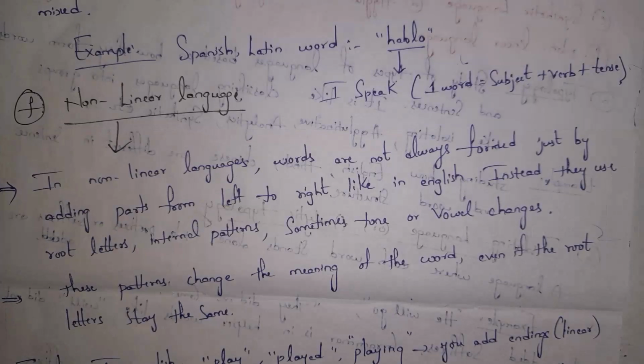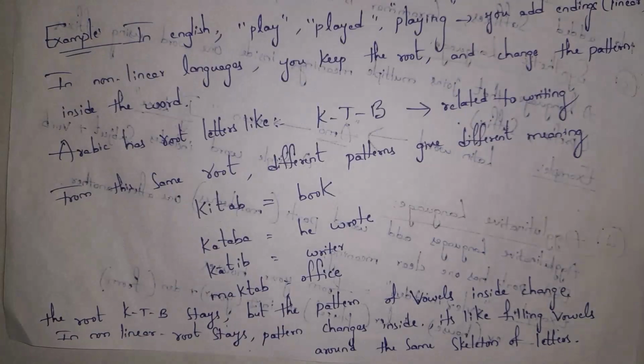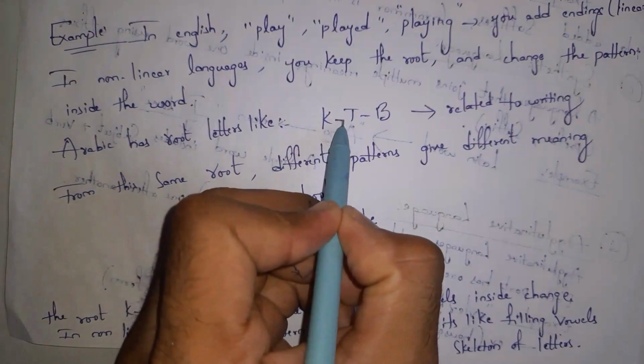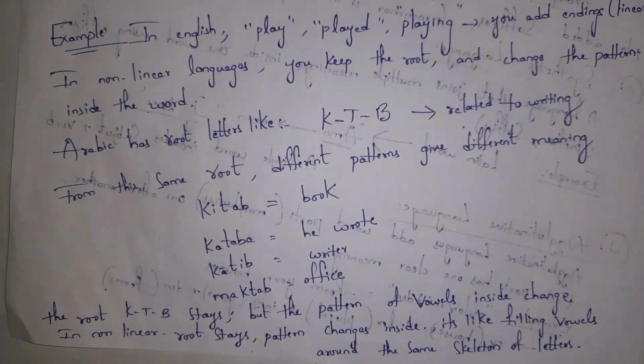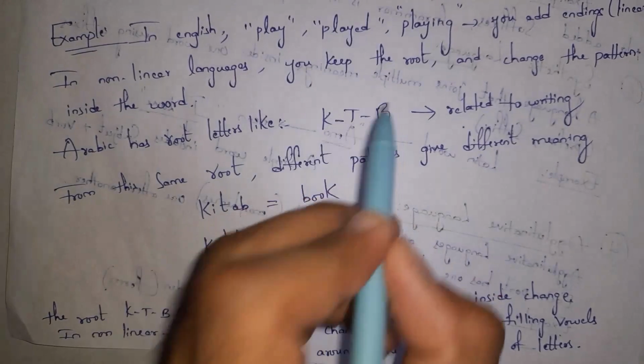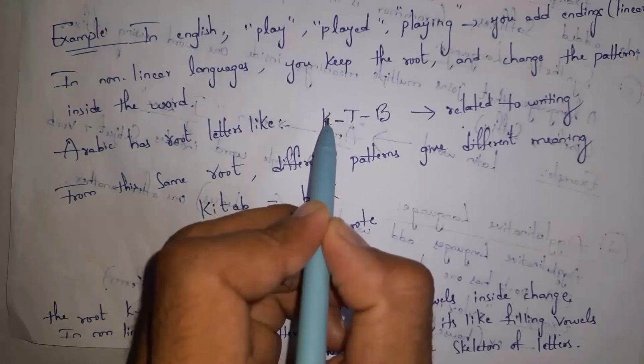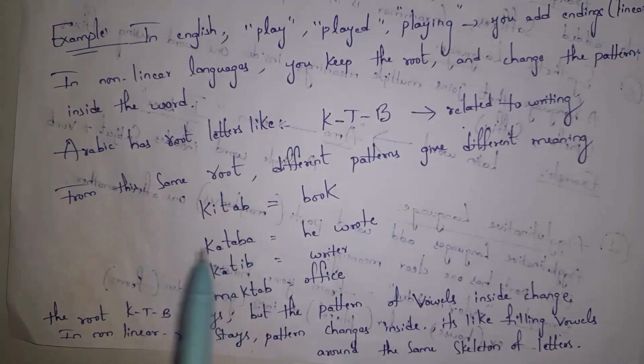But in nonlinear languages, we use root letters and internal patterns in order to create new words. I'll give one example. If you consider the Arabic language, there are some root letters like KTB, where root letters will not change, and in the gaps we need to fill in vowels in order to create new words. For example, if I fill in the gaps with I and A like KITAB, it forms "kitab", that is, book.